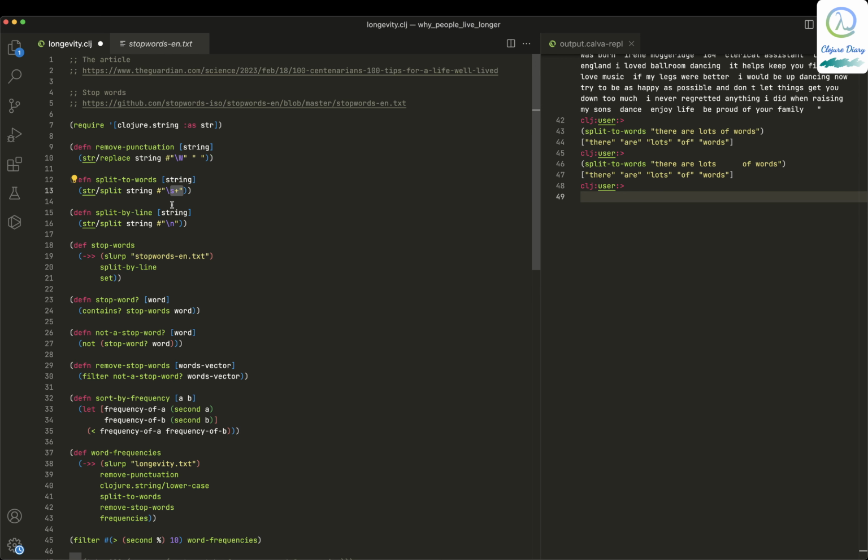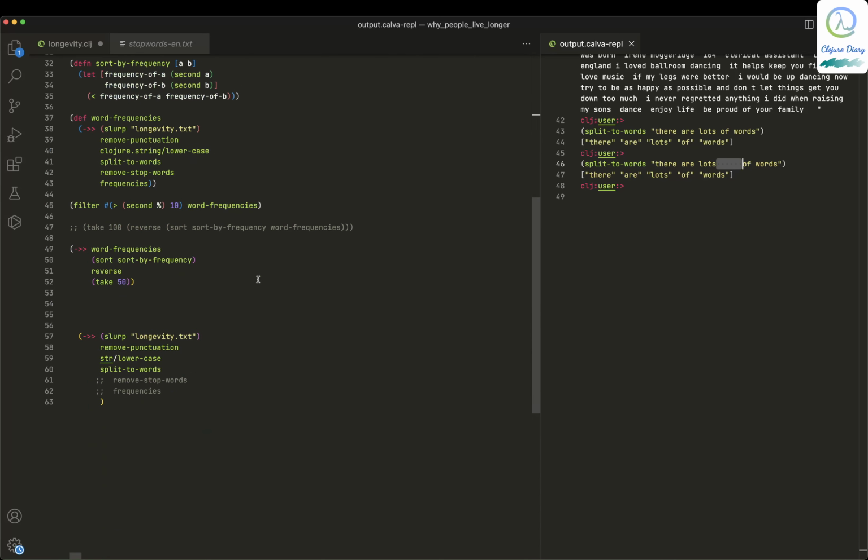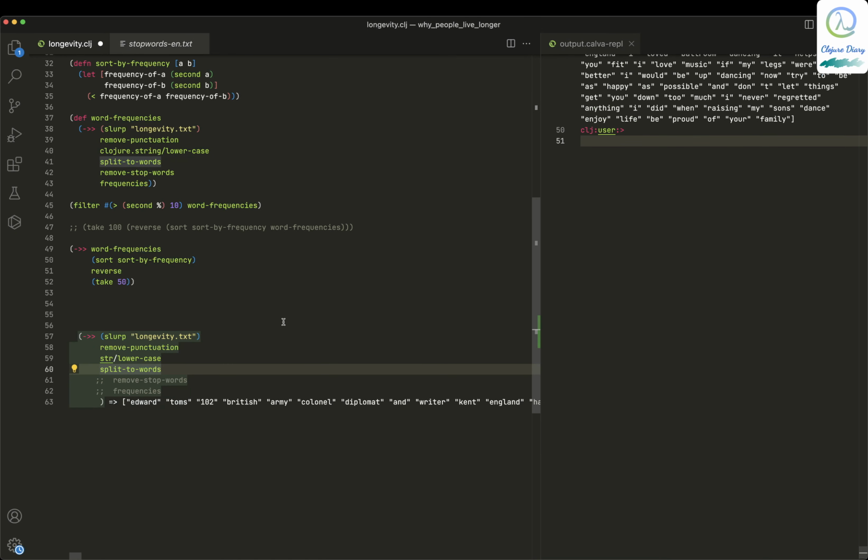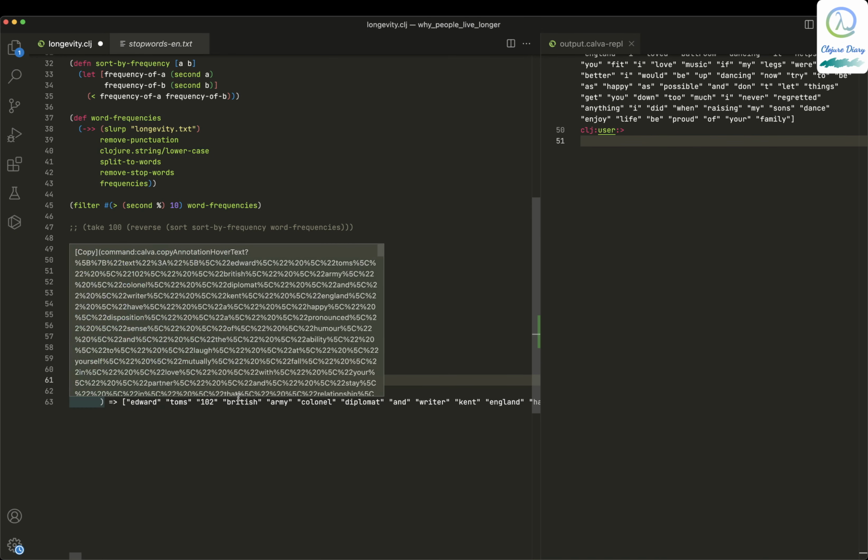This slash means split by space, and this plus means one or more spaces. So even if there are a lot of spaces, it's splitting. Okay, right? So that's how it is. And so yeah, finally we just get this thing split into words. Okay, so now we are removing the stop words.